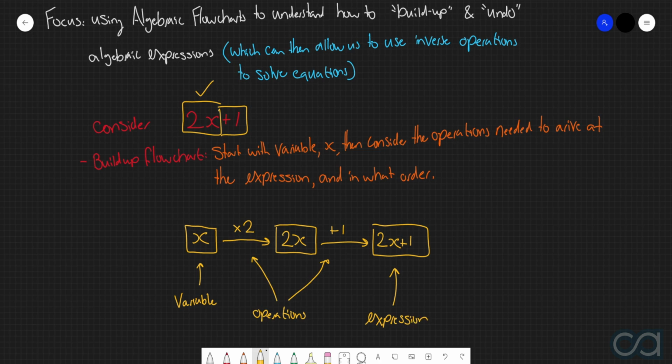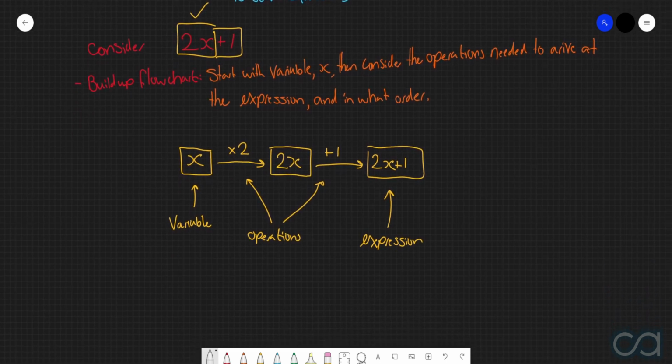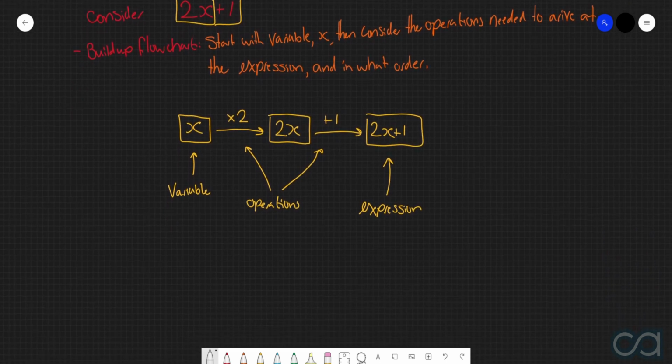So we can see here that what this build-up flowchart has given us is a nice sequence of events of how we get from the lone variable x all the way up to our expression, specifically detailing the individual operations and all the midpoints that we have to take to go from the beginning to the end. Now, on the contrary, what we're going to look at now is starting with the expression 2x plus 1 and how we go down to just x.